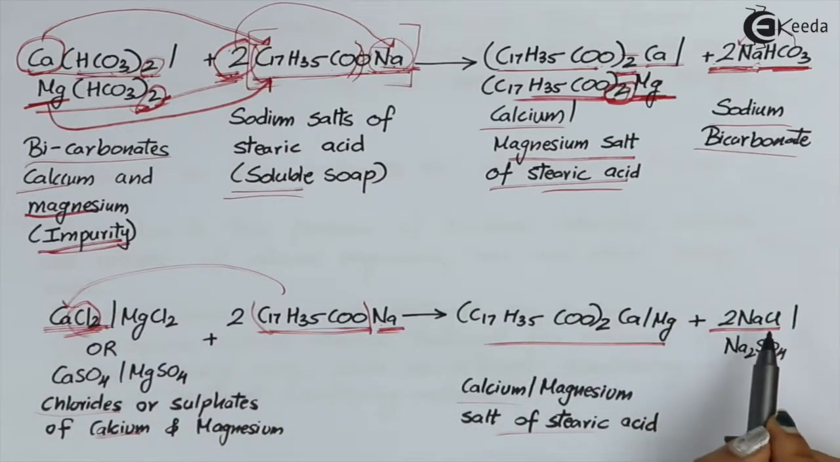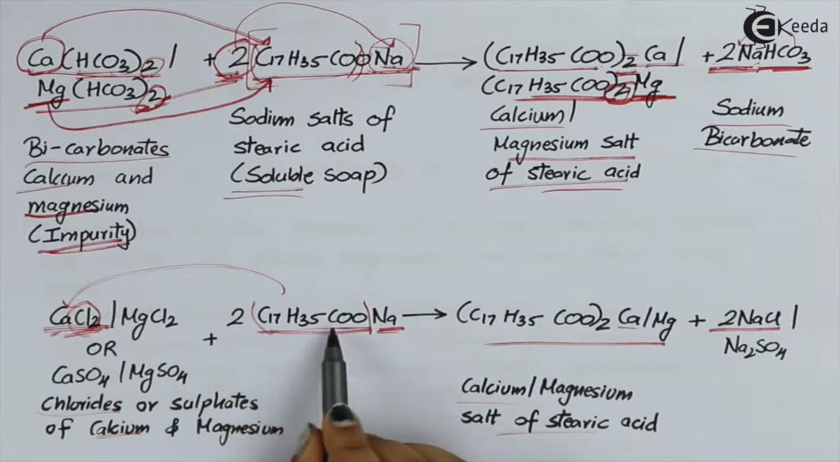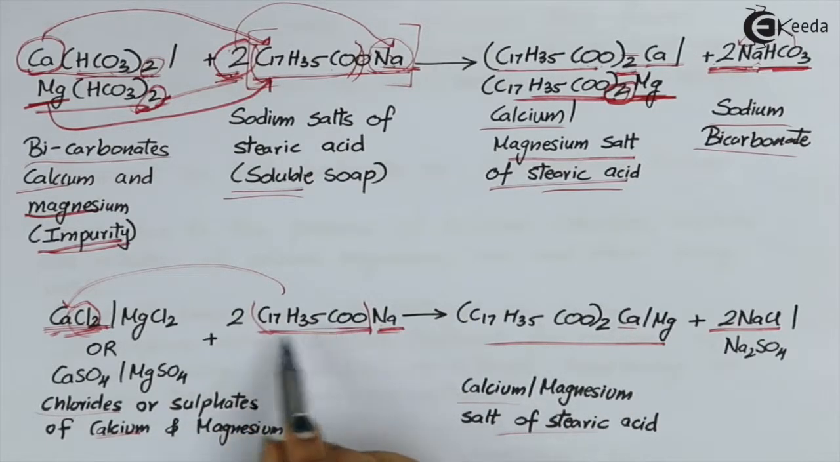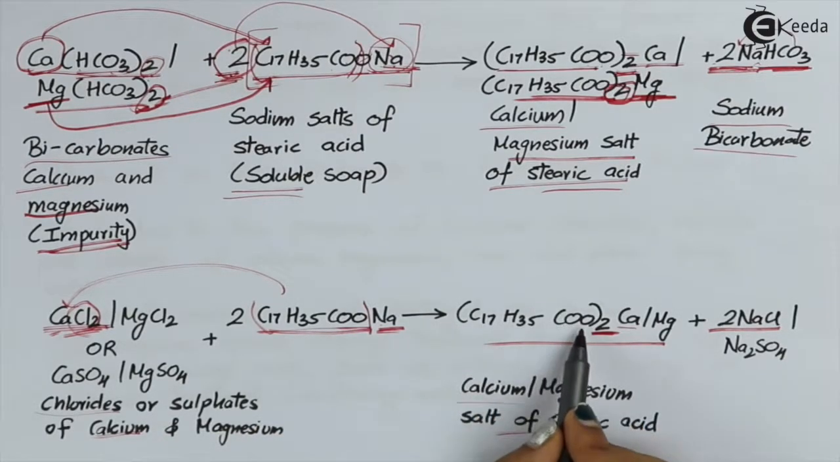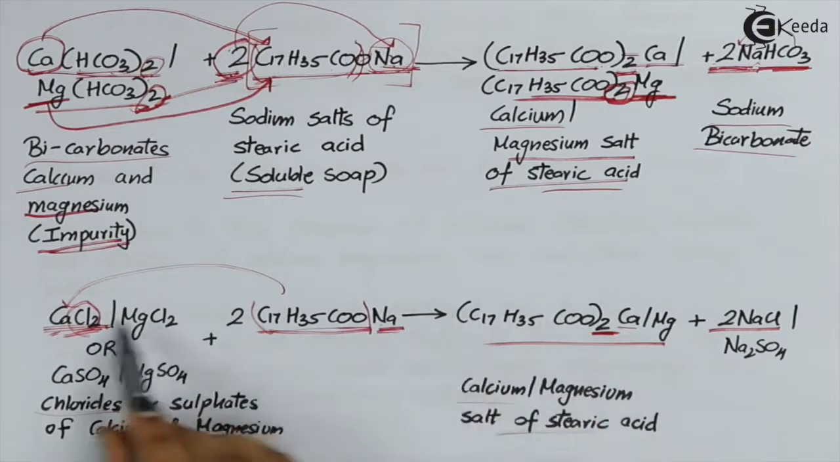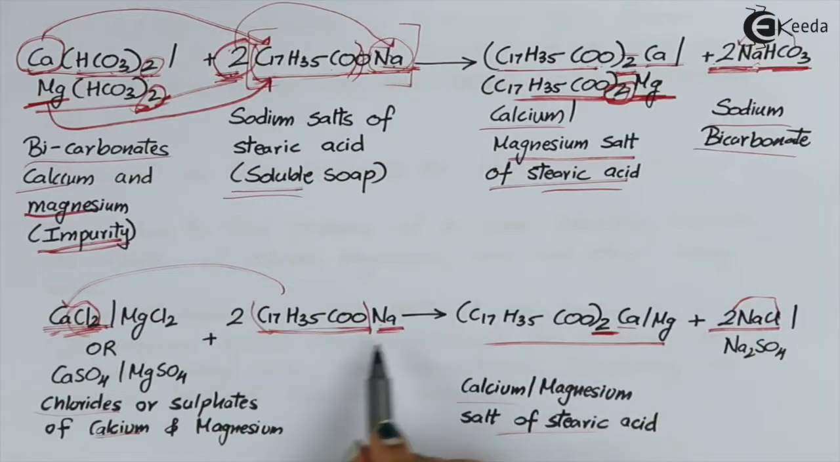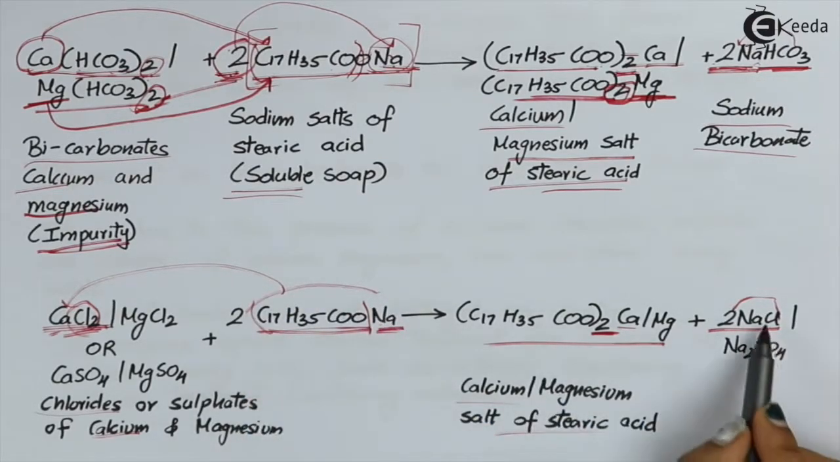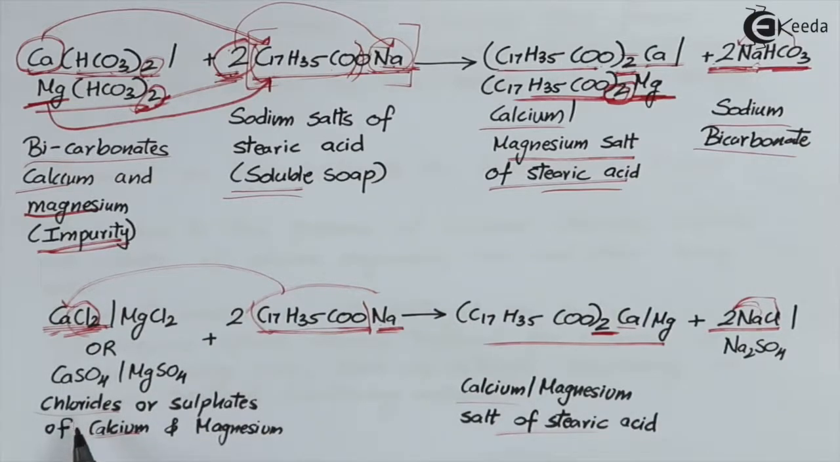forming 2 NaCl. If we see the balancing, it will be 1 Ca on my reactant side, 1 Ca on my product side, 2 C17H35C double bond OO on the reactant side, and 2 C17H35C double bond OO on the product side. We have 2 chlorines on the reactant side, 2 chlorines on the product side, 2 sodiums on the reactant side and 2 sodiums on the product side. That means this entire reaction for the chloride is balanced.